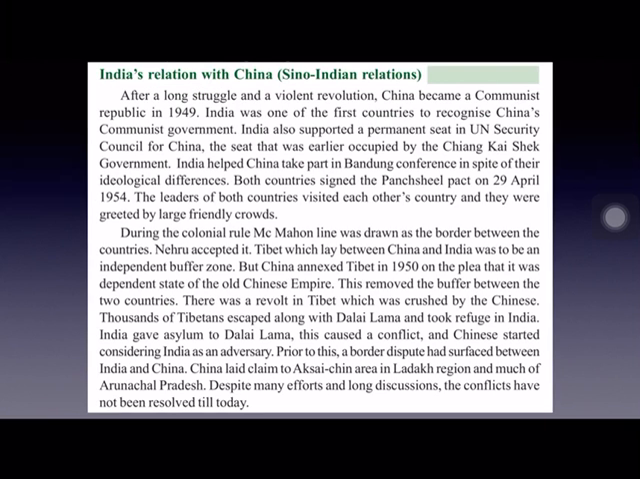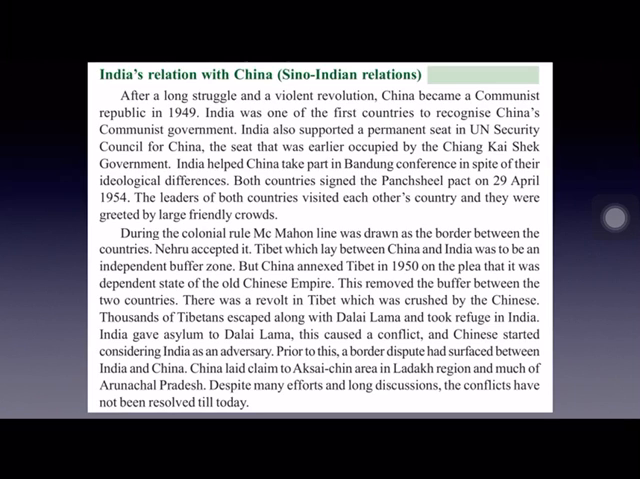Now let us see what relations are maintained by India with China. After a long struggle and a violent revolution, China became a communist country in 1949. Already NATO was formed in 1949, and China became a communist country in 1949. India was one of the first countries to recognize China's communist government. India also supported a permanent seat in the UN Security Council for China. China, as you know, is one of the 5 permanent members of the UN Security Council.